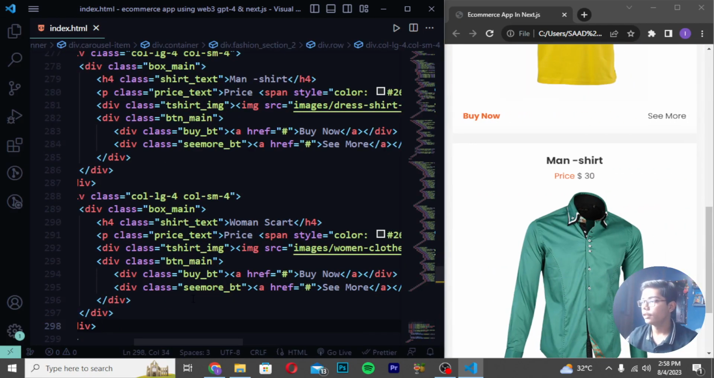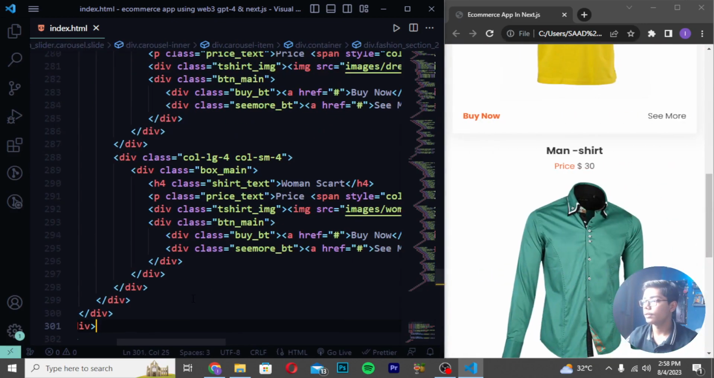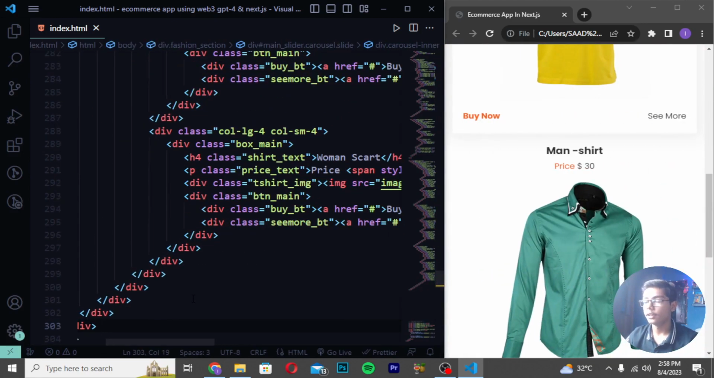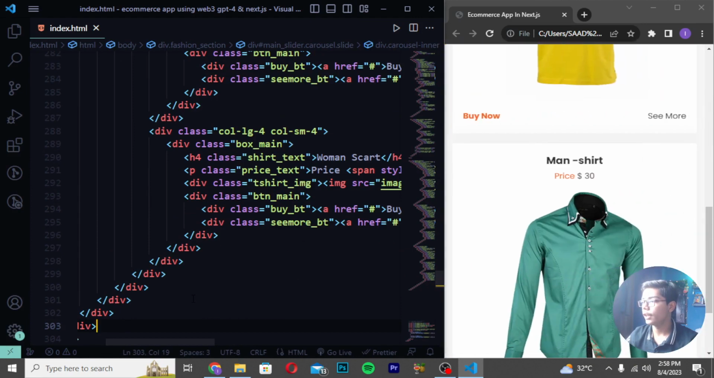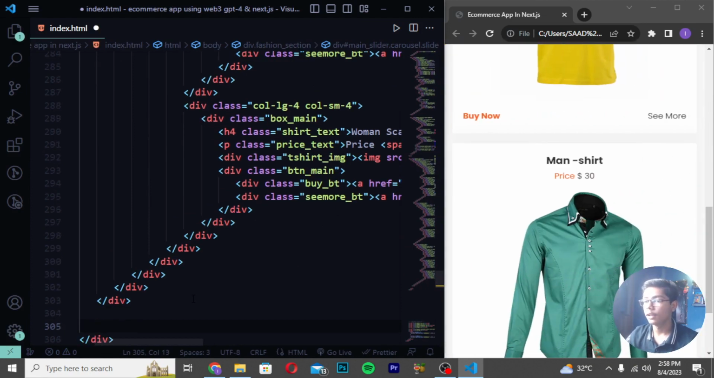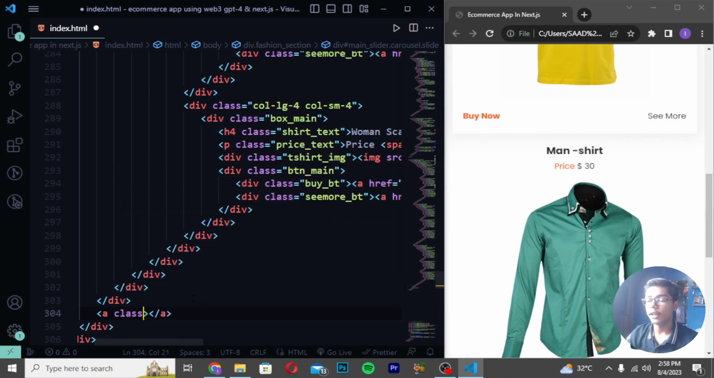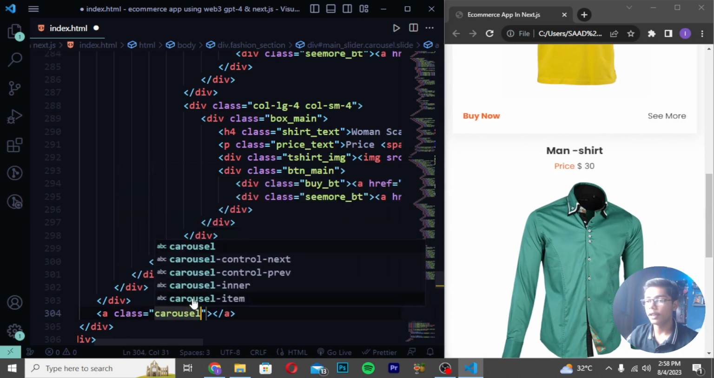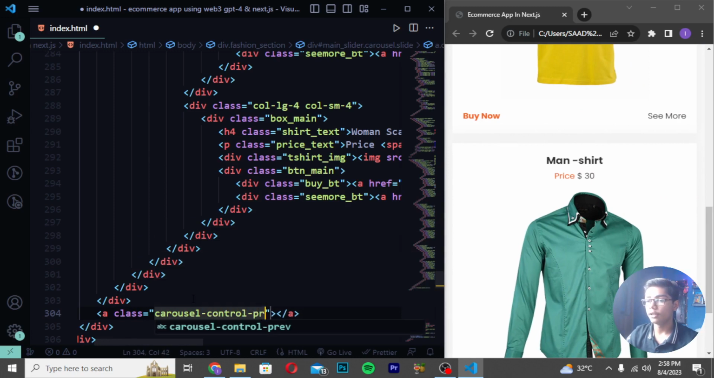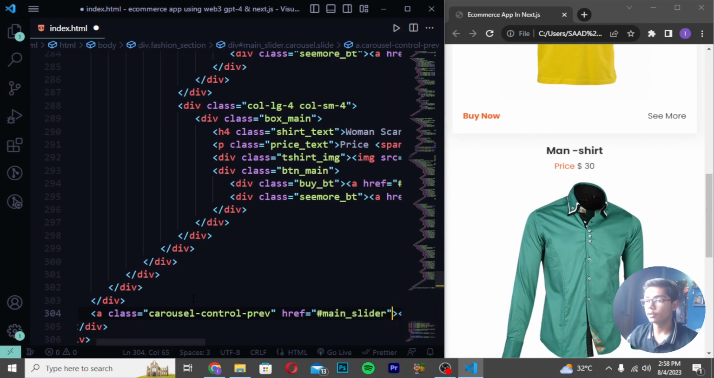Then after saving this thing, you have to move after the divs which we have created. So this is the 3, 4, 5, 6, 7, 8. So these are the 8 divs which we have created here, and I will be moving down after these 8 divs. Then you have to write here a tag and write class. So we will be creating a carousel slider here. So I will be writing here carousel-control-prev, and I will be writing it as href, and I will be now writing here #main_slider.